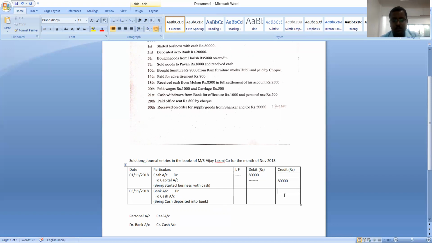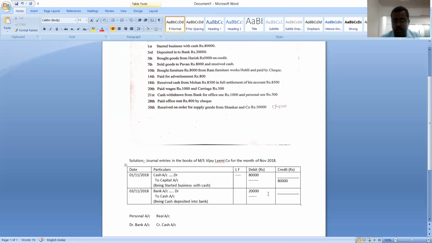So this column is nil. Which column is nil? Ledger folio column is nil, and always it will be nil. Understood? Now what is the amount of the transaction? 20,000 rupees. So in the debit column, we should write 20,000 parallel to the name of the account debited. And credit column will be nil.